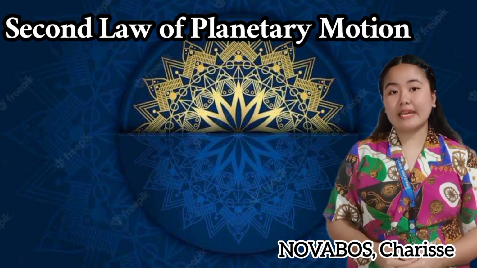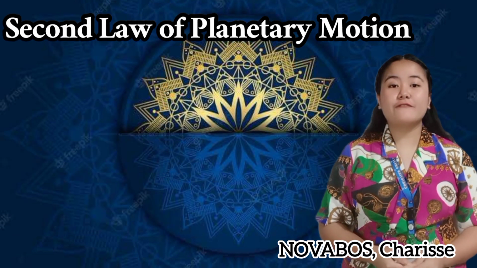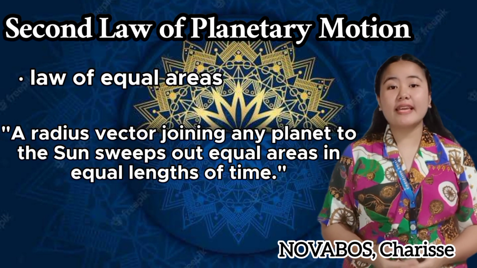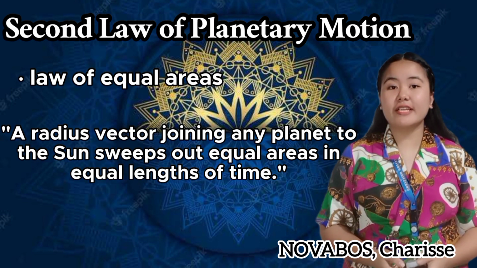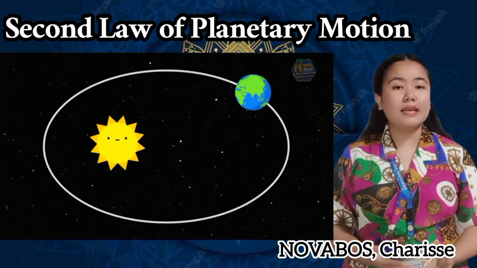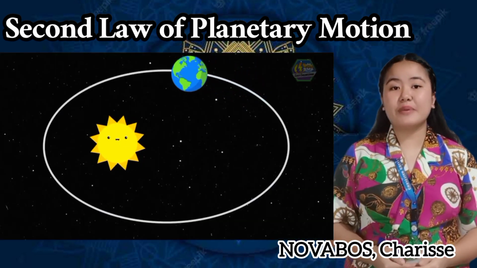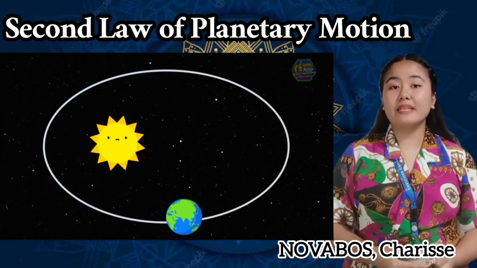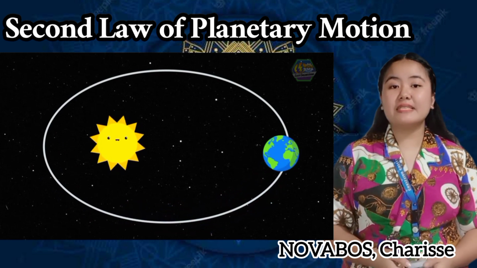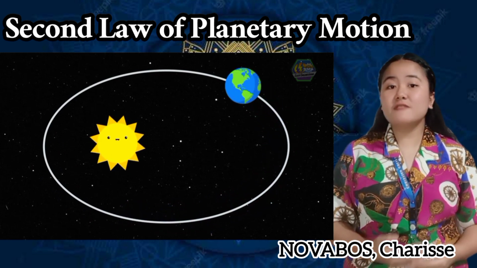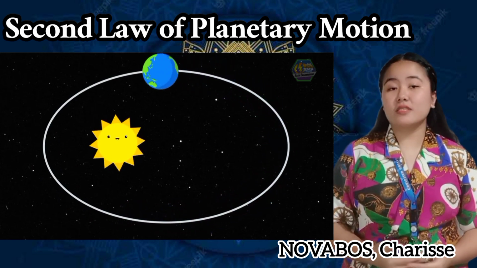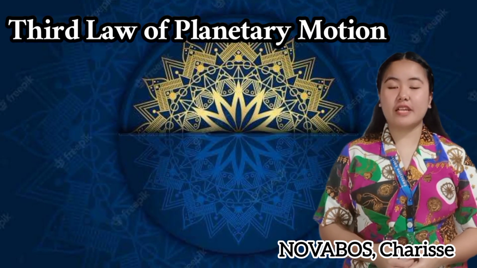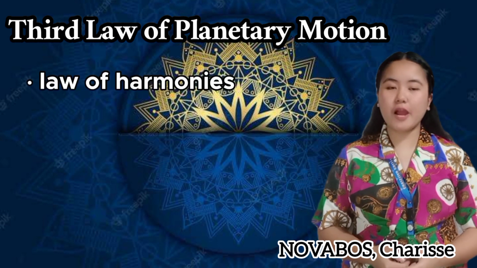Next is Kepler's second law of planetary motion, sometimes referred to as the law of equal areas, stated as: a radius vector joining any planet to the Sun sweeps out equal areas in equal lengths of time. Basically, planets do not move with constant speed along their orbits. It describes the speed at which any given planet will move while orbiting the Sun, and how fast a planet moves through space is constantly changing. A planet moves fastest when it is closest to the Sun and slowest when it is furthest from the Sun.